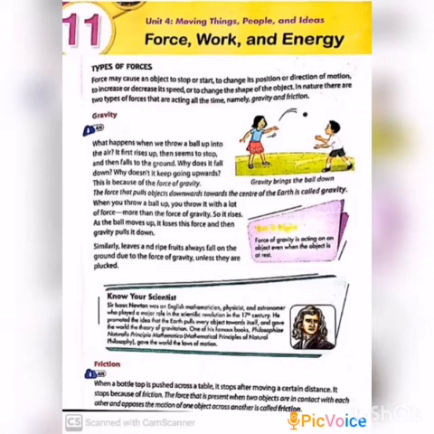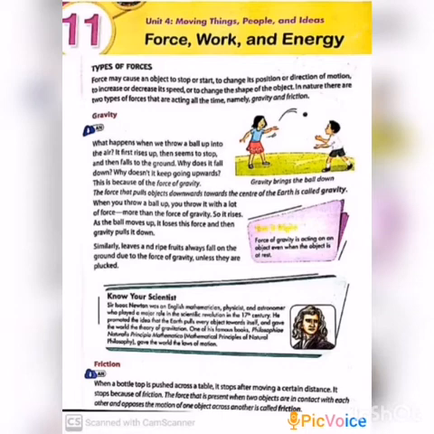See, when you throw a ball up in the air, it slows down, stops and then falls down to the ground. Why does it fall down and why doesn't it keep going upwards? This is because of the force of gravity. The force that pulls objects downwards towards the center of the earth is called gravity. So the ball falls to the ground.